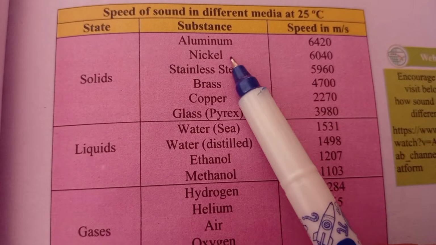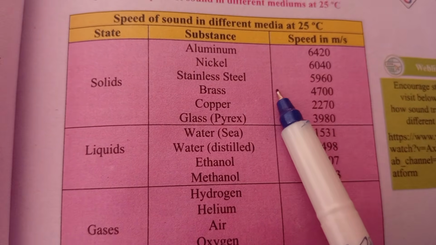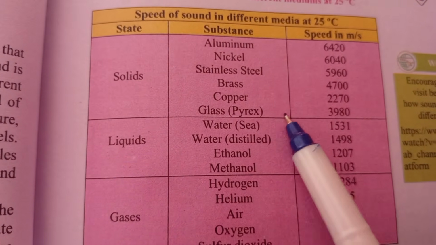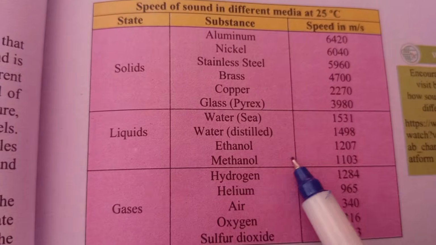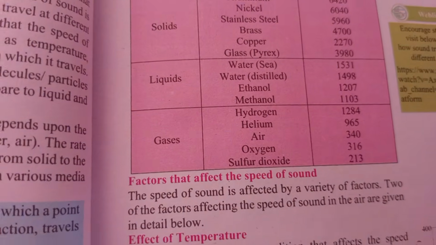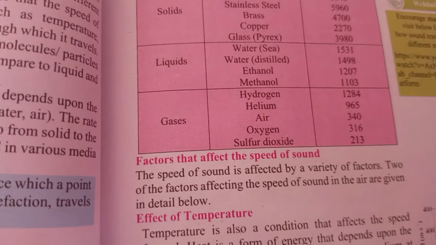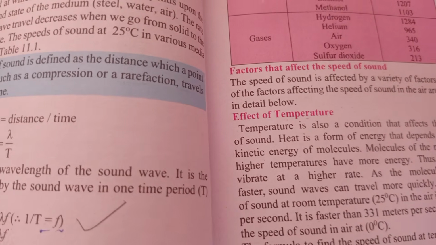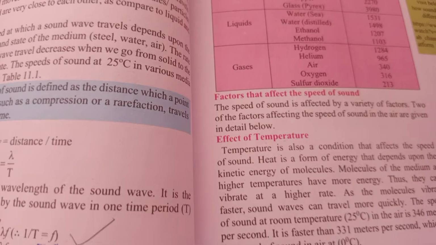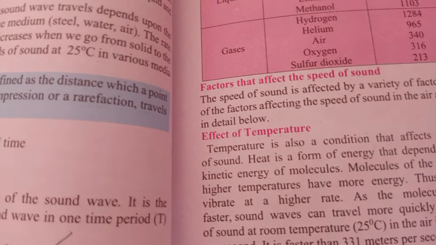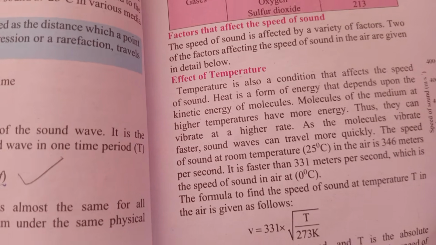The value of each one has been given. Then how will you use the speed of sound of each given material, solid, liquid or gas? You can use it in numericals through the formula and easily calculate the speed of sound.